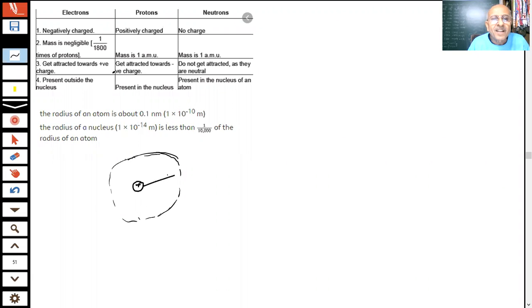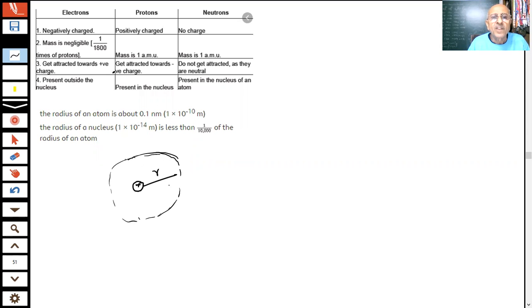If this is the radius of the atom, student, this is like a football field and this is the football in the center of the field. Like a football, if you have seen a football field, you put the football at the center of the field. It looks like this. So this is our nucleus and this is your atom, student, where we are showing the size or radius.